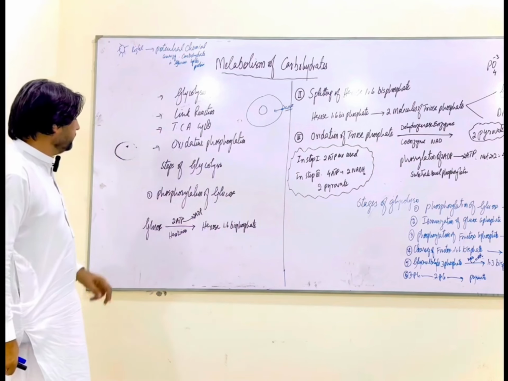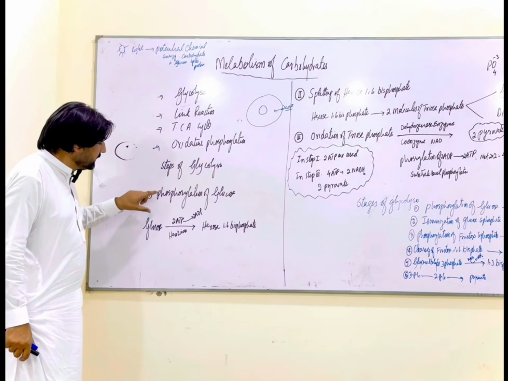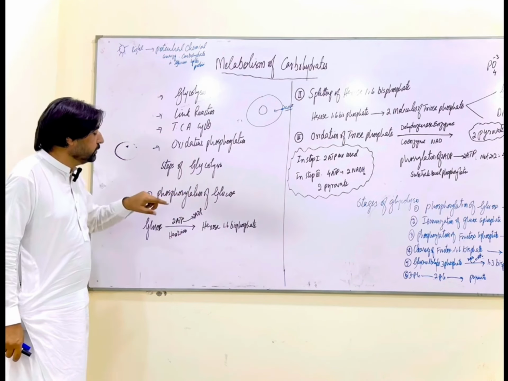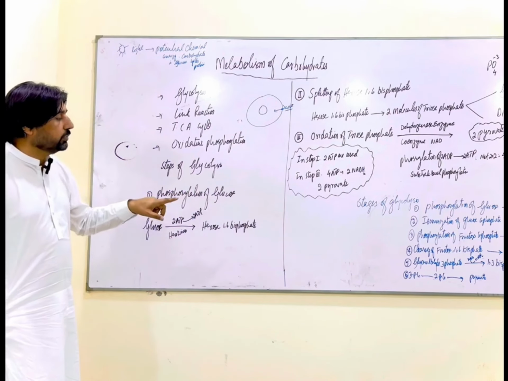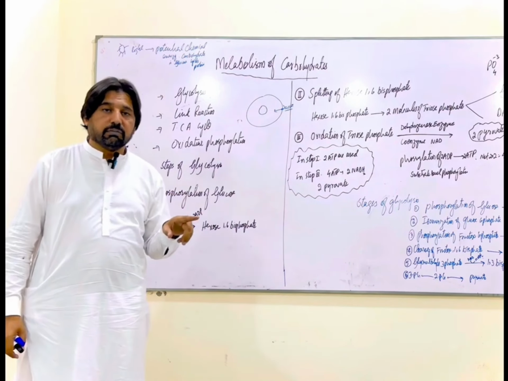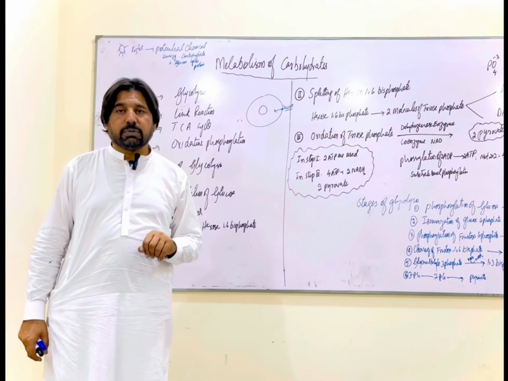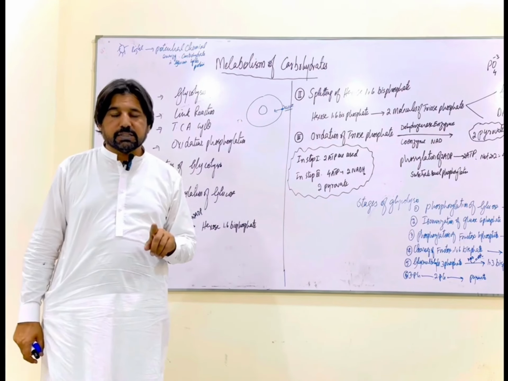So it is used up in the process of glycolysis. We start with the process of glycolysis. The first step of glycolysis is phosphorylation of the glucose molecule. In the first step, glucose is attached with one phosphate to give us glucose 6-phosphate. Glucose 6-phosphate is further isomerized to convert into fructose 6-phosphate.